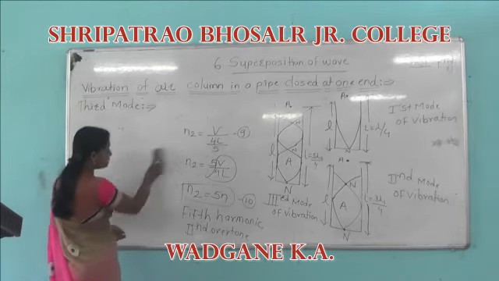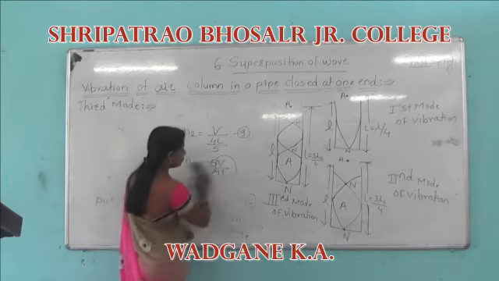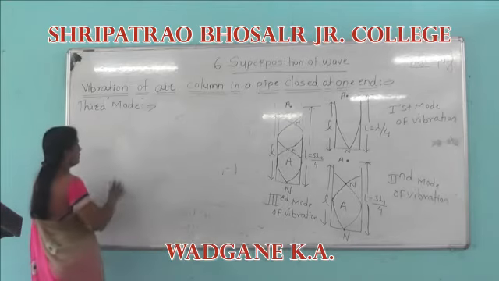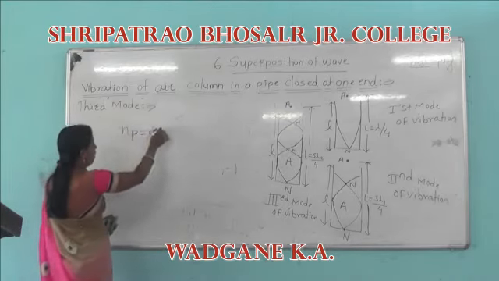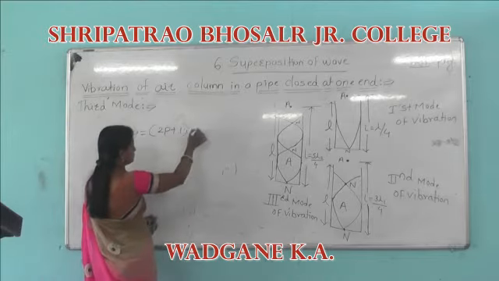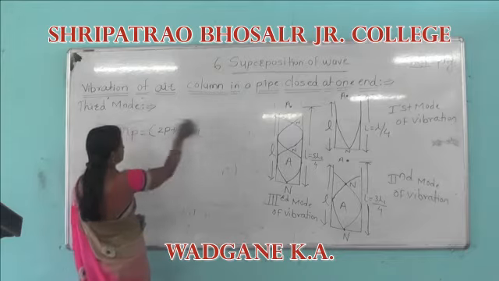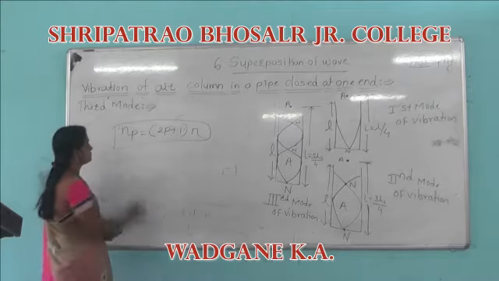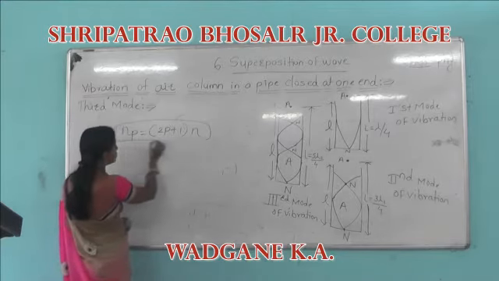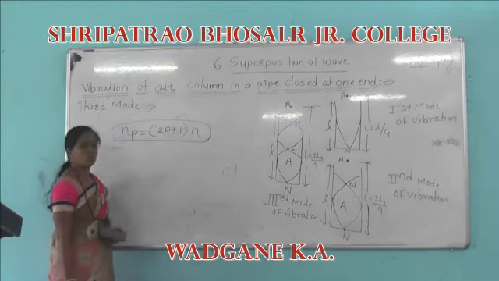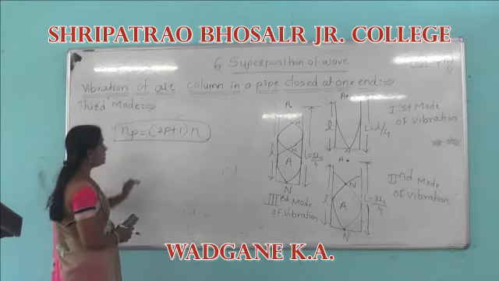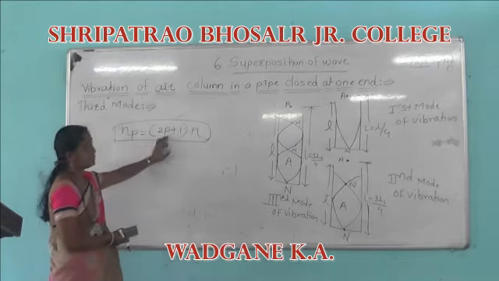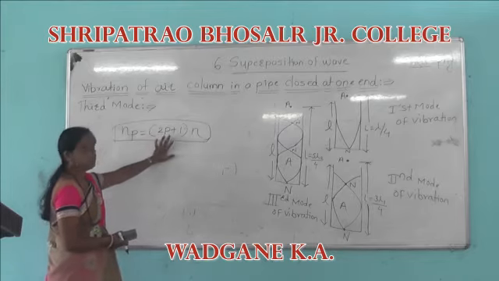When the pipe is closed at one end, the general formula is n_p is equal to 2p plus 1 into n, where n is the fundamental frequency and p is the overtone number.